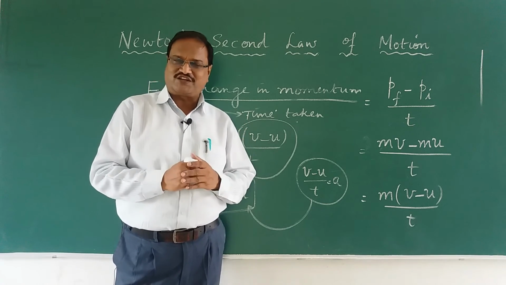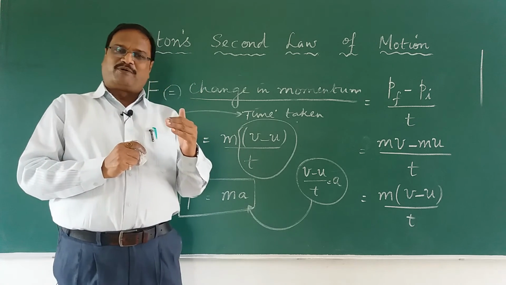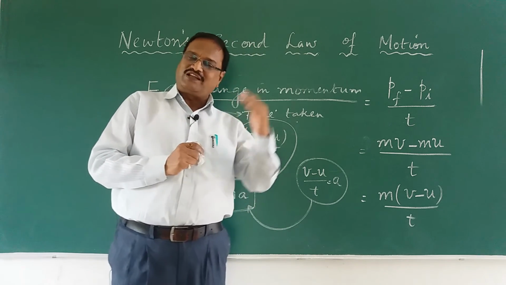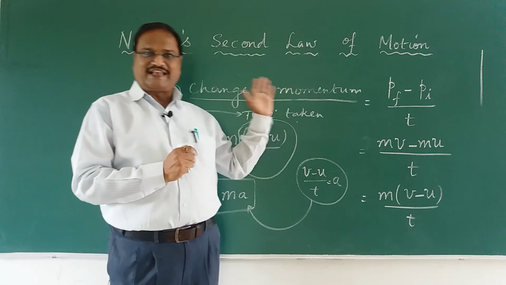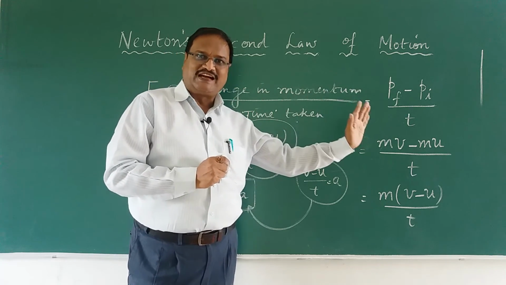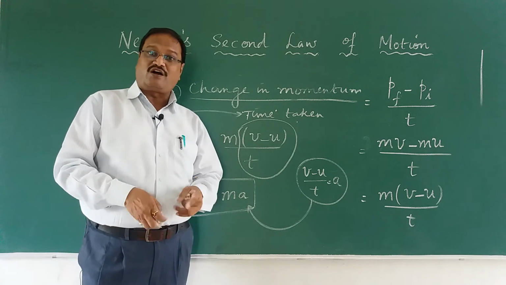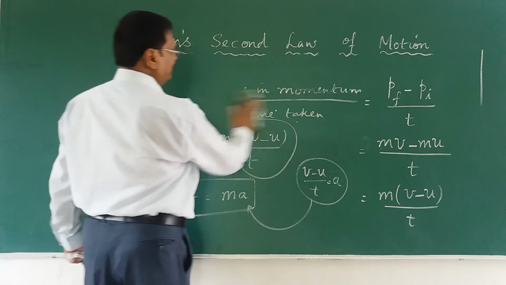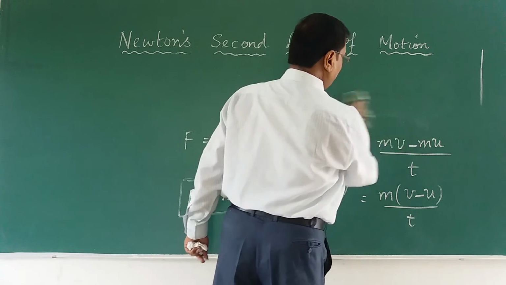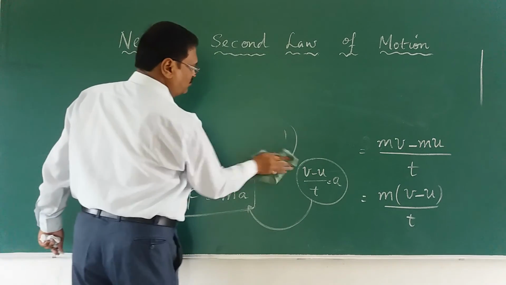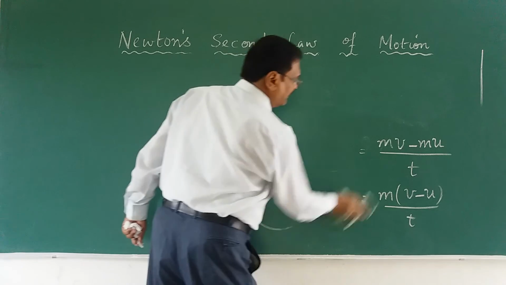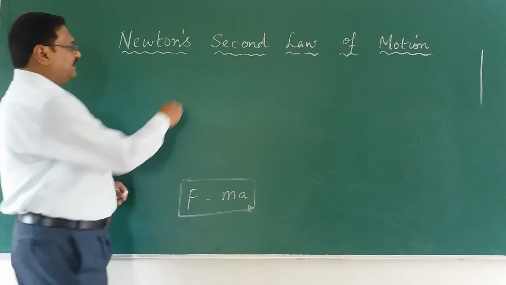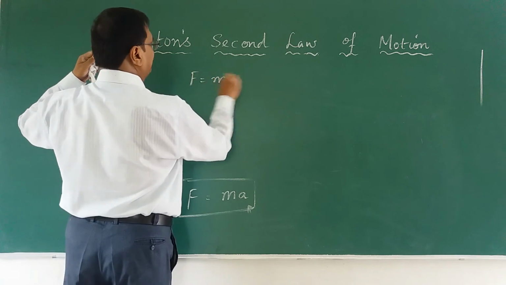So Newton's second law states that the force applied on the body is equal to rate of change of momentum, and it acts in the direction of the force applied. The change in momentum is in the direction of the force we apply, and this is Newton's second law of motion. Now with this, I will define 1 Newton. With that, we will complete this video, right? In this video, I would like to introduce a small concept about Newton, and then we will complete this video, right? So we can take the formula F is equal to mass into acceleration.